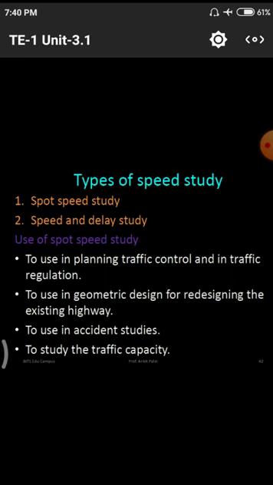Normally with gas cylinders and other things like pipes in fluid mechanics, you use different kinds of pipes. Also for our daily homely purposes, we use gas cylinders. In those gas cylinders also we have a regulator. What is the main purpose of the regulator? The regulator regulates the flow of gas from the cylinder to the pipe. Likewise, we have these traffic patterns, stopping signals and other traffic lights. Those are used for stop and delay studies of vehicles in motion at particular locations. Next, it is used in the geometric design or designing of an existing highway.